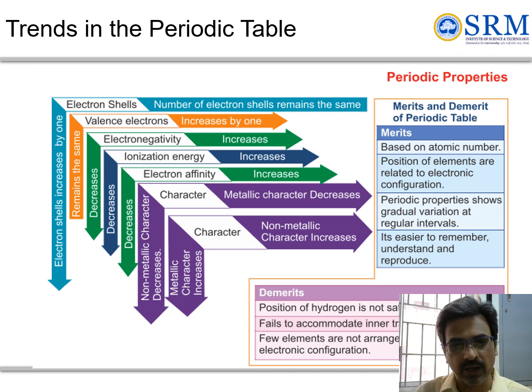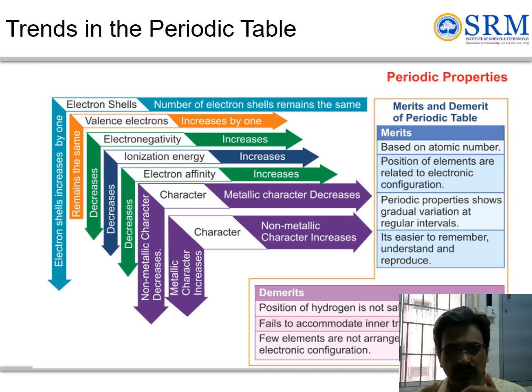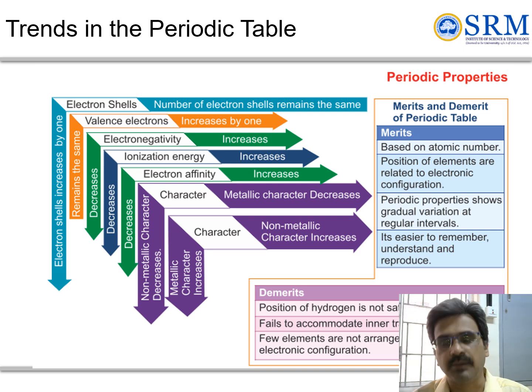Similarly, electronegativity, ionization energy, and electron affinity all increase across the period and decrease down the group. Metallic character decreases across the period and increases down the group, and non-metallic character increases across the period. So there are a lot of advantages in how the periodic table is arranged.